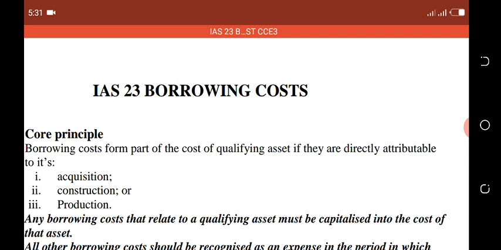That is why the IASB issued the standard on borrowing costs, to set out how interest should be treated in the financial statements, both in the profit or loss statement and in the statement of financial position.